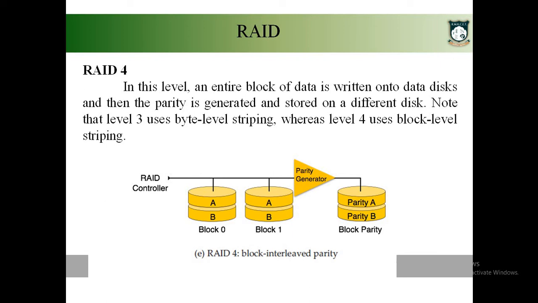Then for your entire data, you will be storing parity information. Okay, so as I discussed earlier, if any one disk fails, you can recover the data whatever you have stored in that disk by using the data you have in the other disks, and also using the parity information. Okay, so that's about RAID level 4.